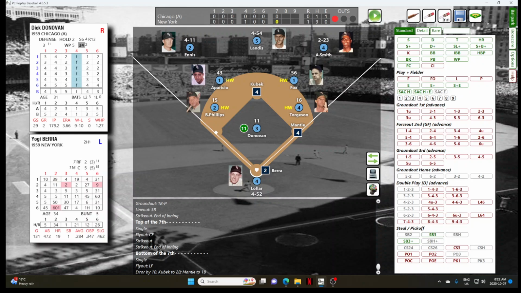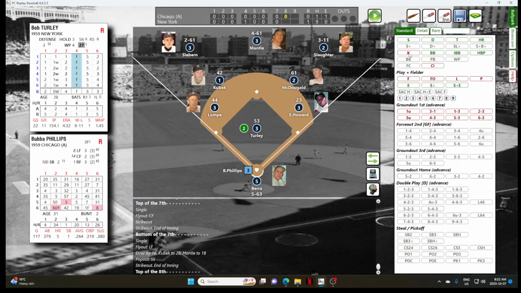Runners are now on first and second for Yogi Berra. And Berra pops up. Infield fly rule is in effect. Luis Aparicio is there. He catches these all day long. And that's out number 2. Let's see if the Yankees can get out of this. And that is a swing and a miss. Strike 3. And Donovan saves the day for now as we head to the top of the 8th inning.